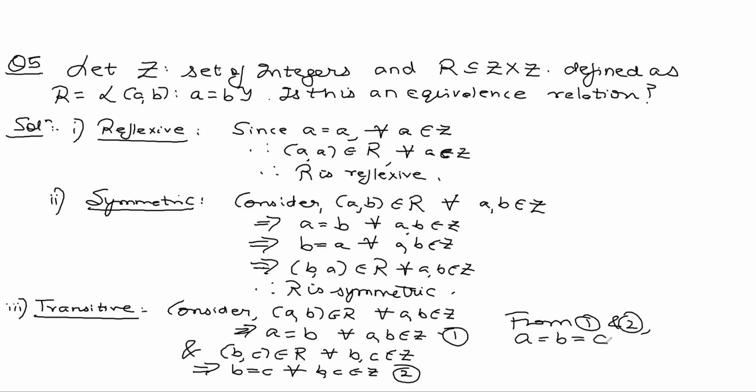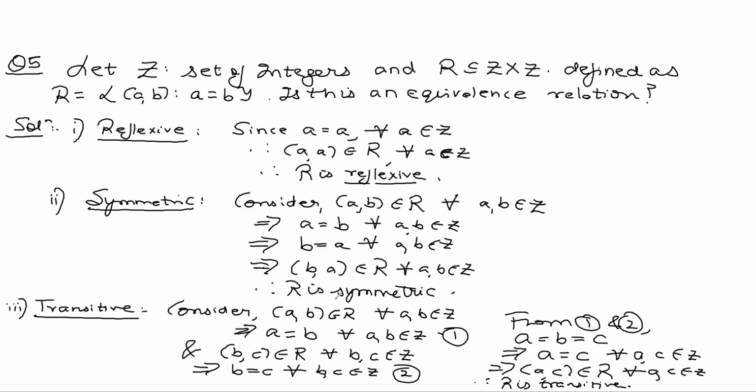A is equal to B is equal to C, which implies A is equal to C, which implies A comma C belongs to R. Therefore, R is transitive. Since R is reflexive, symmetric, and transitive, therefore R is an equivalence relation. This is my final answer.